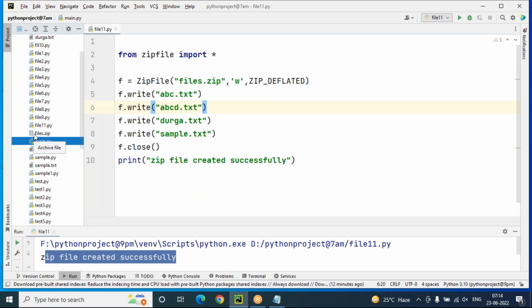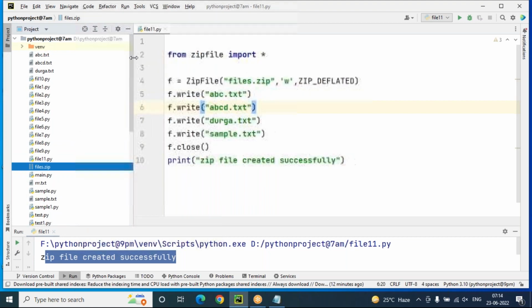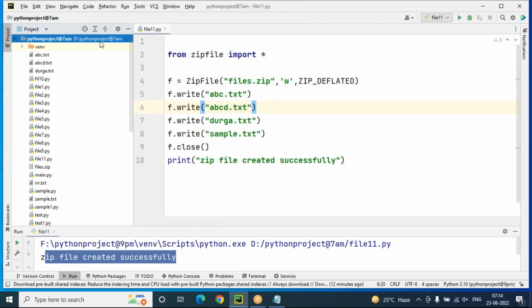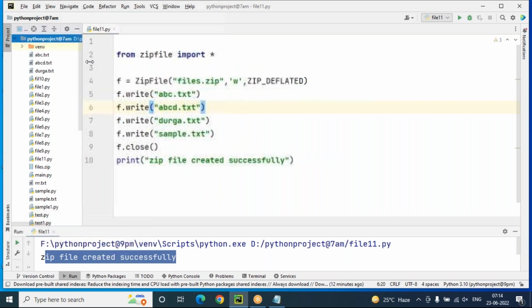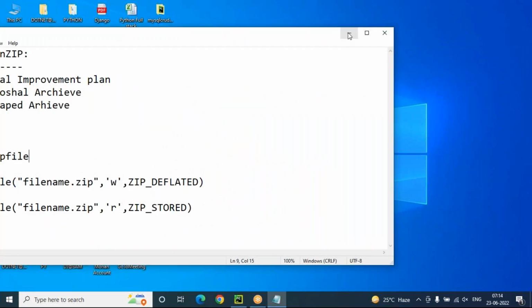Even more, if you want to see properly whether this is a RAR folder or not, go to the physical location of your project. Your project is located in which drive? D drive, Python project at 7 a.m. There we have to locate. Let's go to D drive.